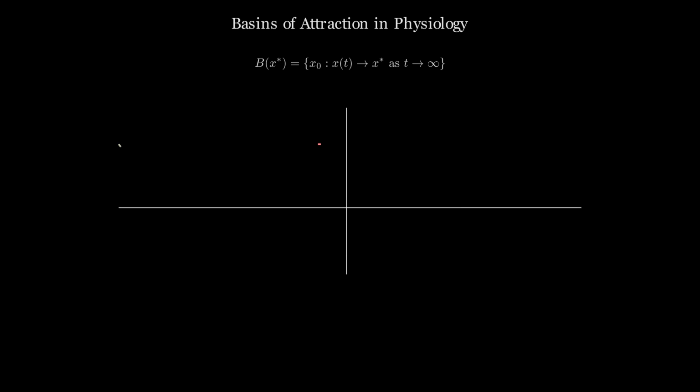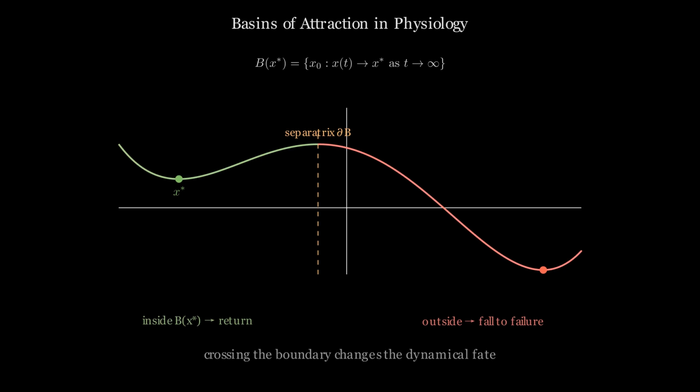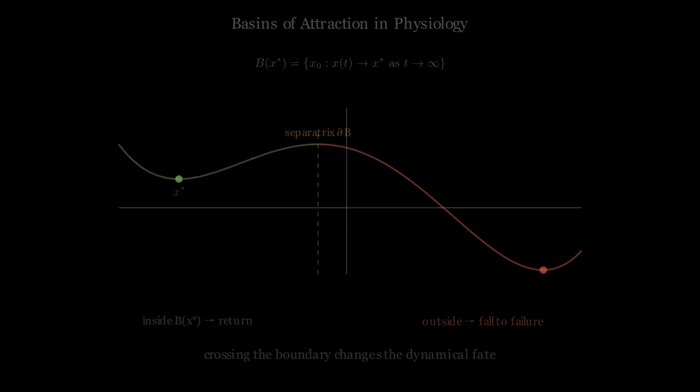Every stable physiological set point has a basin of attraction in the clinical state space. It is the set of all states from which the patient's physiology eventually recovers. Inside the basin, trajectories return toward the set point. At the basin boundary, the regulatory dynamics change entirely. Beyond it, return to normal physiology is no longer guaranteed. Basins are finite regions in the physiological state space. Crossing the boundary changes the patient's clinical fate permanently.